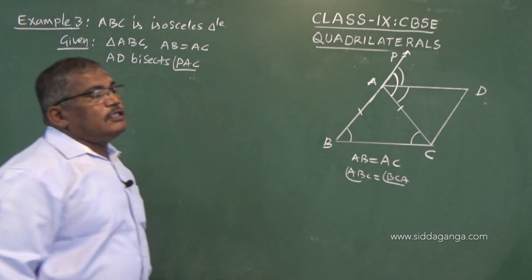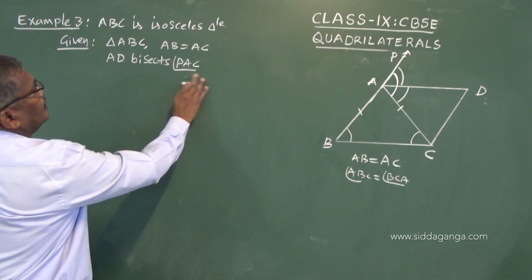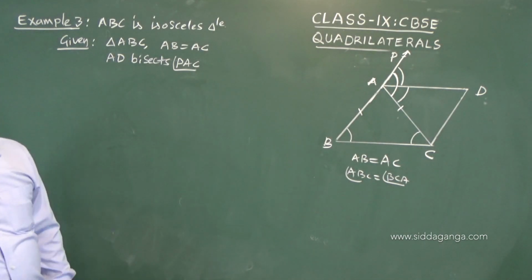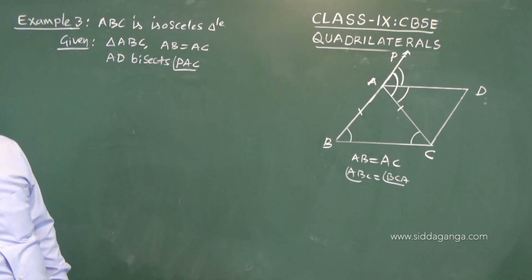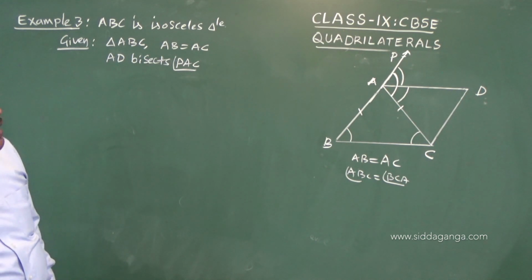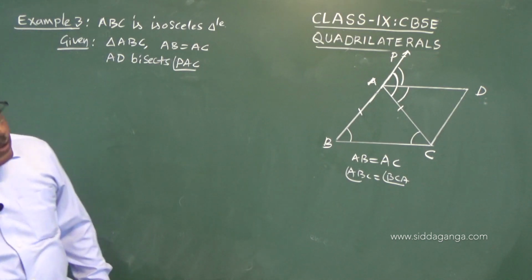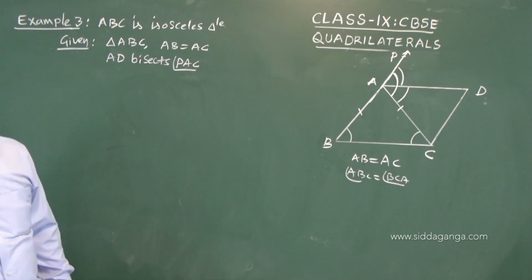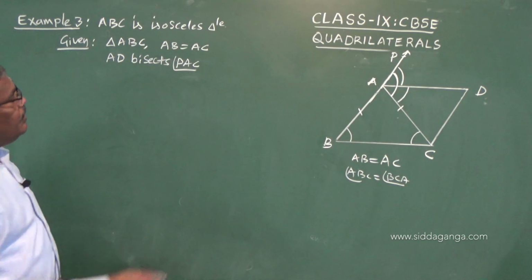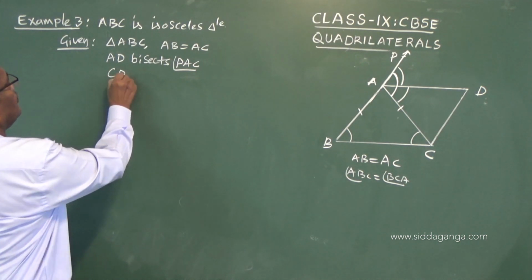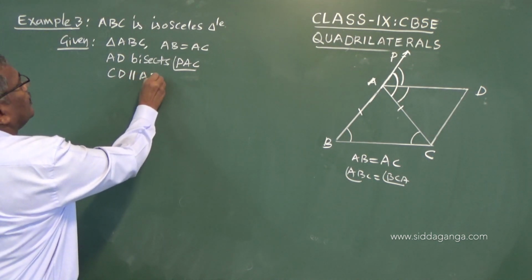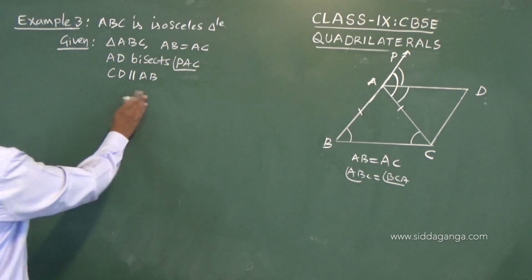So that is also given. And one more data is given: CD is parallel to AB. So this entire data is given.